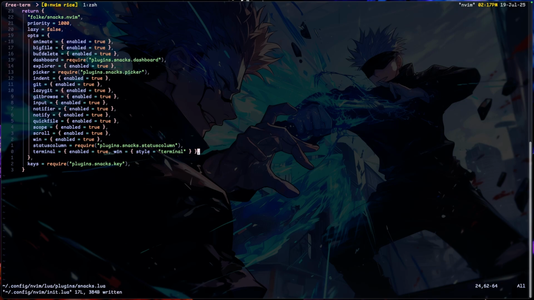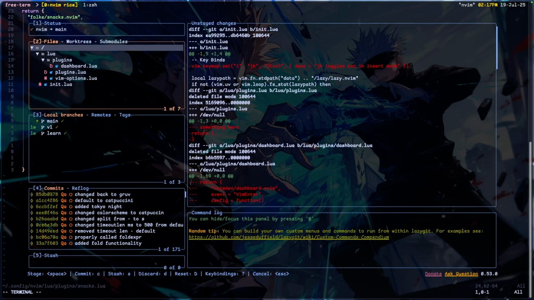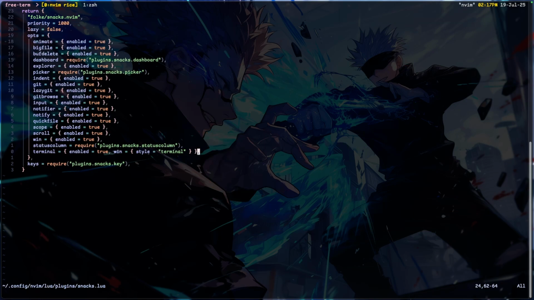So let's say I saved all my files now, and I want to commit this. I want to stage my changes. So I keybinded leader LG to open LazyGit, and that is here. Wait, where's LazyGit? Oh yeah, so that is here.